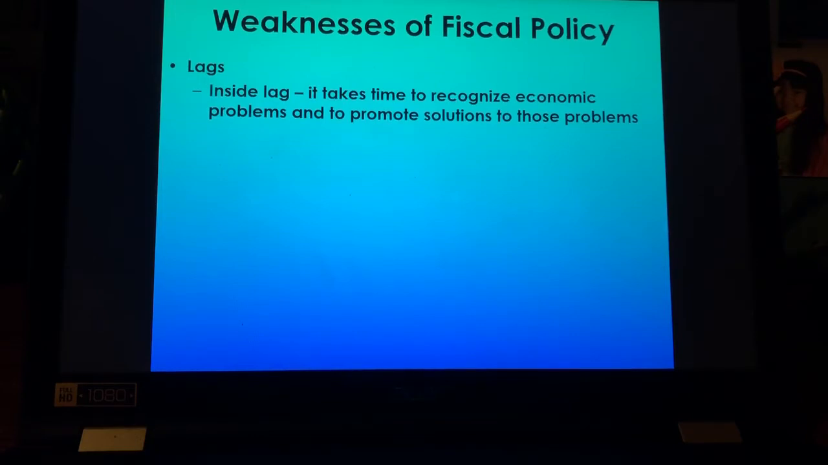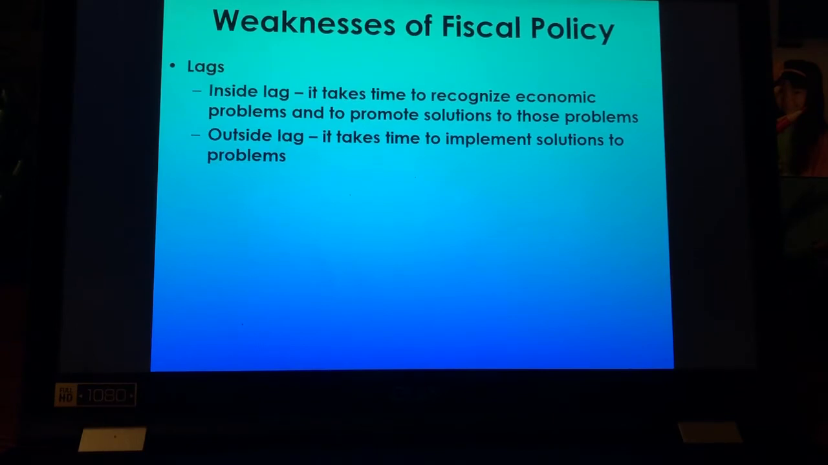It couldn't just be a hiccup. It had to be something that was destabilizing for them to promote a solution. So that's the inside lag, our Congress and our president coming together. The outside lag, yes, they've come up with a stimulus package, but how long is that going to take to actually fix the solution? Many people say it's a one-time thing, so we'll see a gentle increase in our GDP, but it may not promote lasting effects, and who knows how long this pandemic will last.